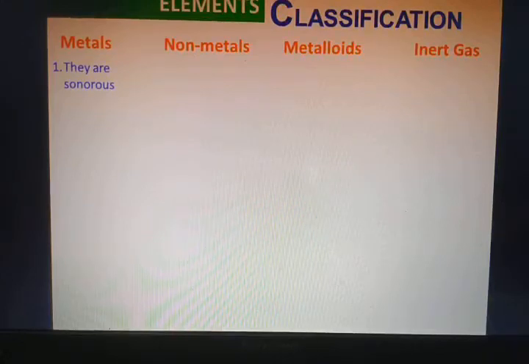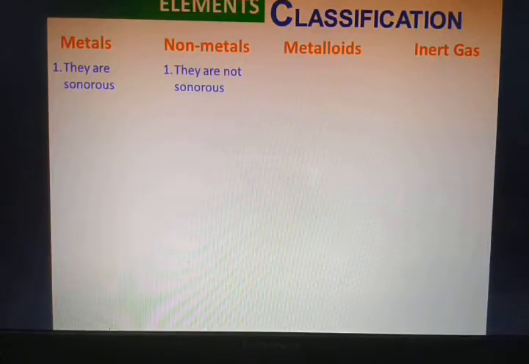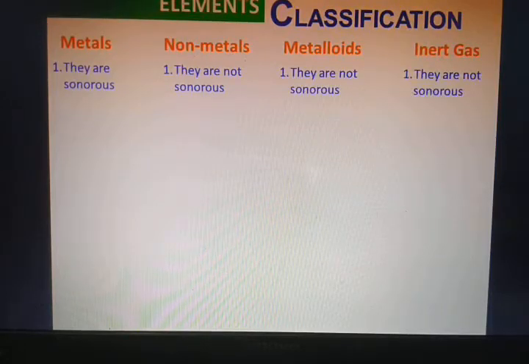Metals produce a distinct sound when they are beaten or struck with another metal or hard surface. But with non-metals, such a situation does not take place. They are not sonorous, and inert gases are the same.